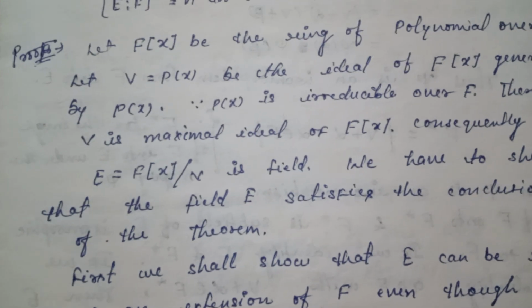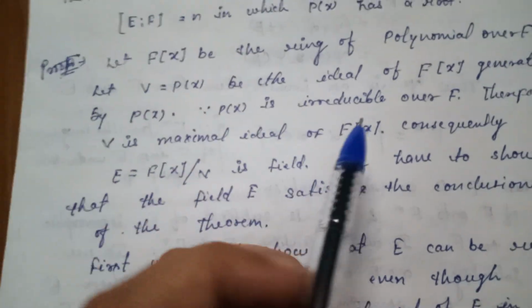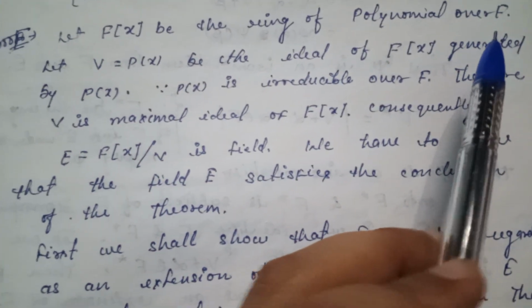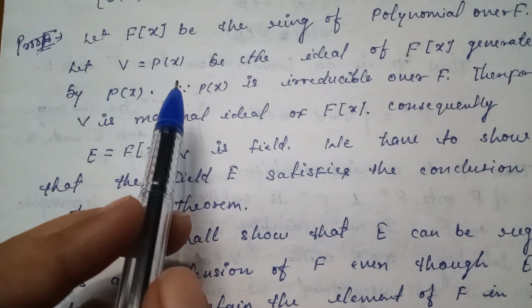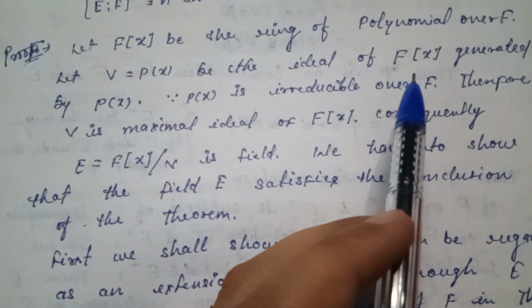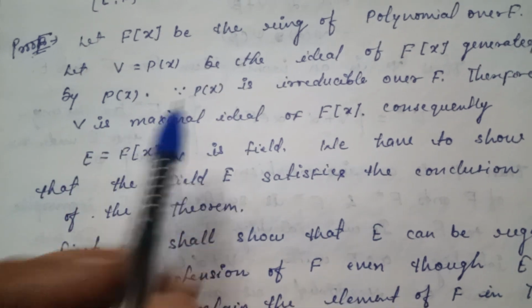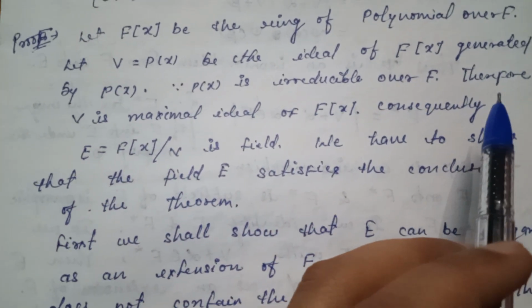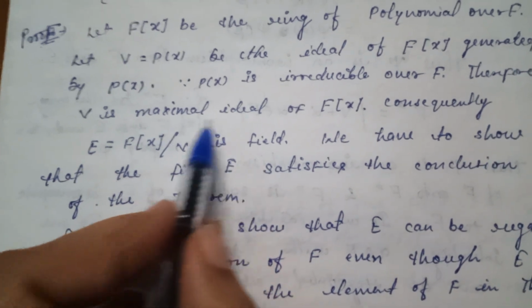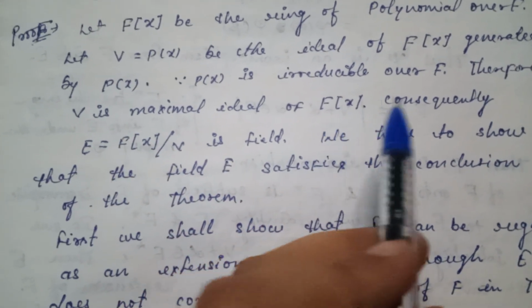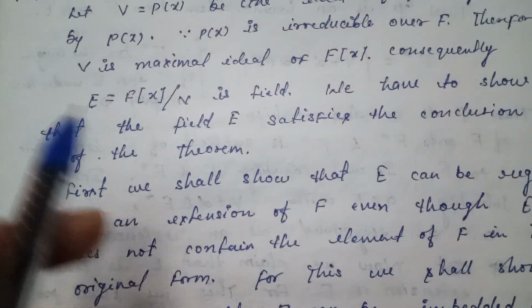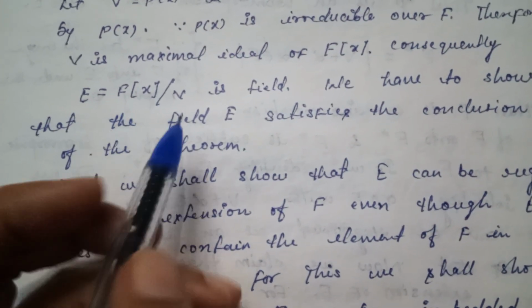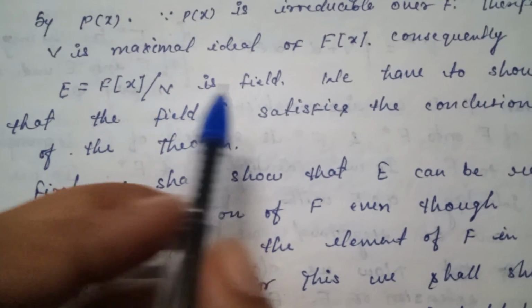Let us see the proof of this. Let F[x] be a ring of polynomials over F. Let V = (p(x)) be the ideal of F[x] generated by p(x). Since p(x) is irreducible over F, therefore V is a maximal ideal of F[x]. Consequently, E = F[x]/V is a field.